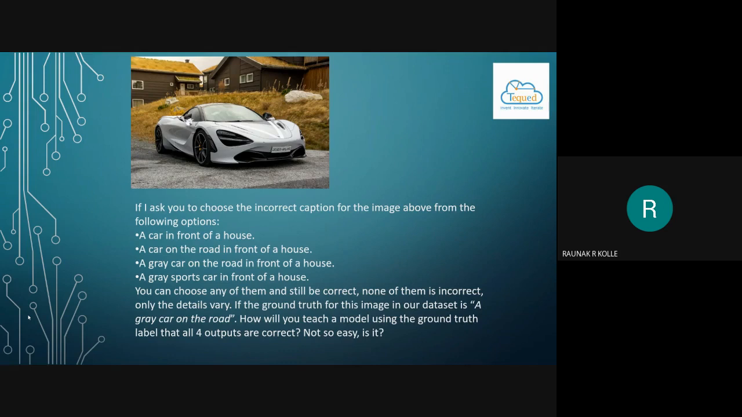If the ground truth for this image in our dataset is a grey car on the road, how will you teach a model using the ground truth label that all the four given options are correct? Not so easy, is it?